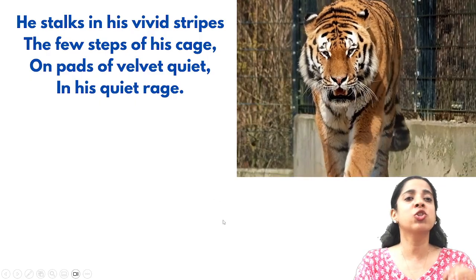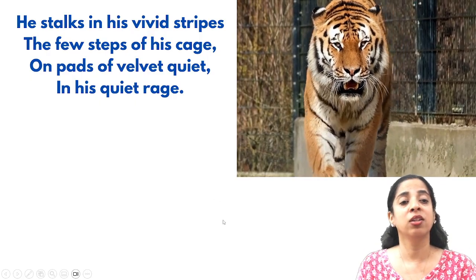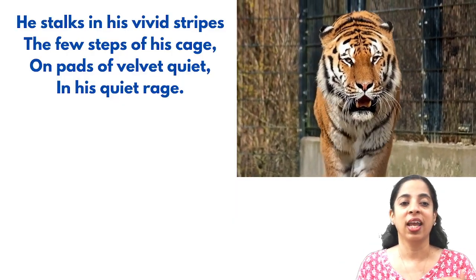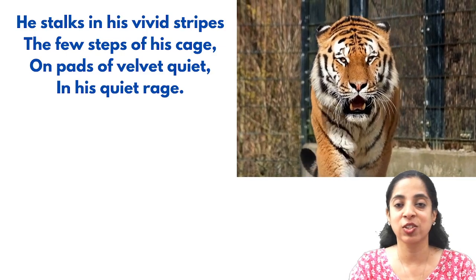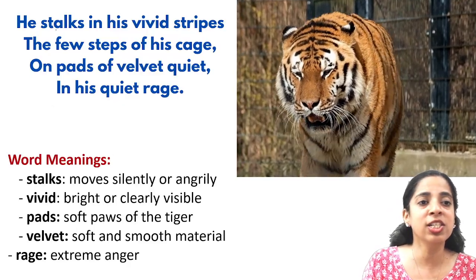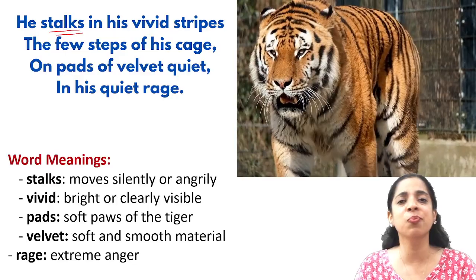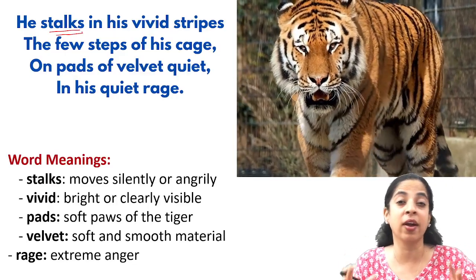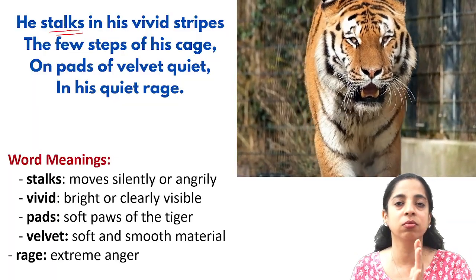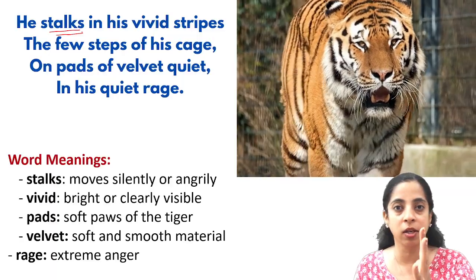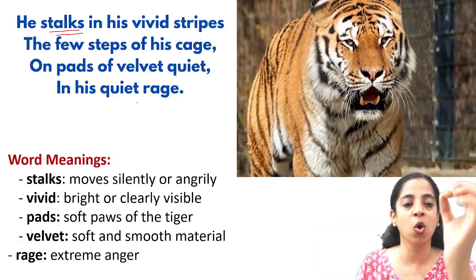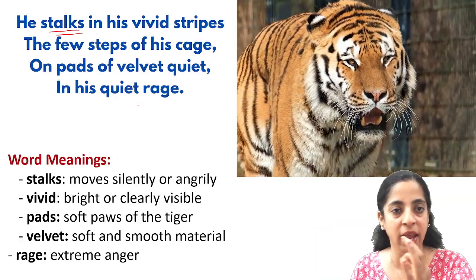Okay. He stalks in his vivid stripes, the few steps of his cage, on pads of velvet quiet, in his quiet rage. So that's the first stanza. Let's talk about difficult words. He stalks. Stalk means moving very silently or angrily. Whenever you are angry, you become quiet, you become silent, you don't want to answer people. So stalking means moving silently or angrily.